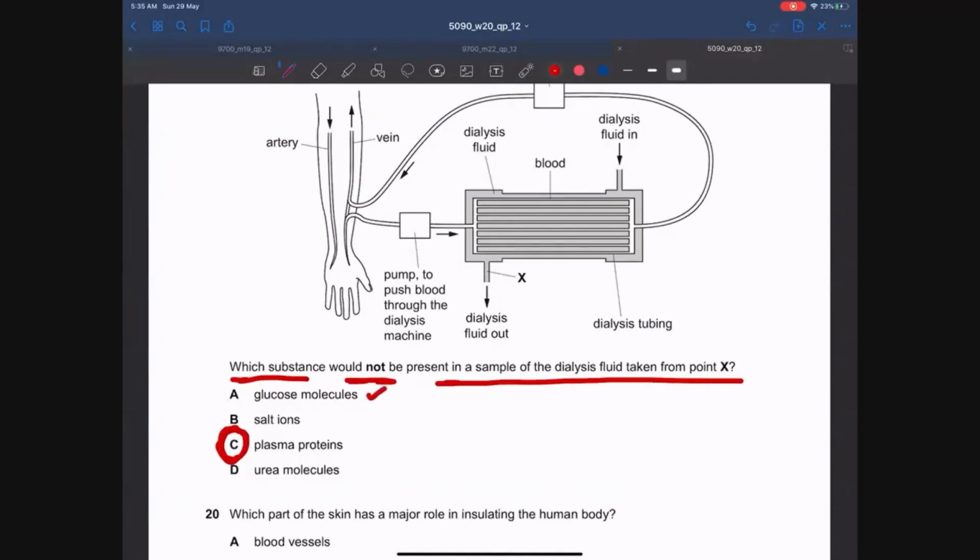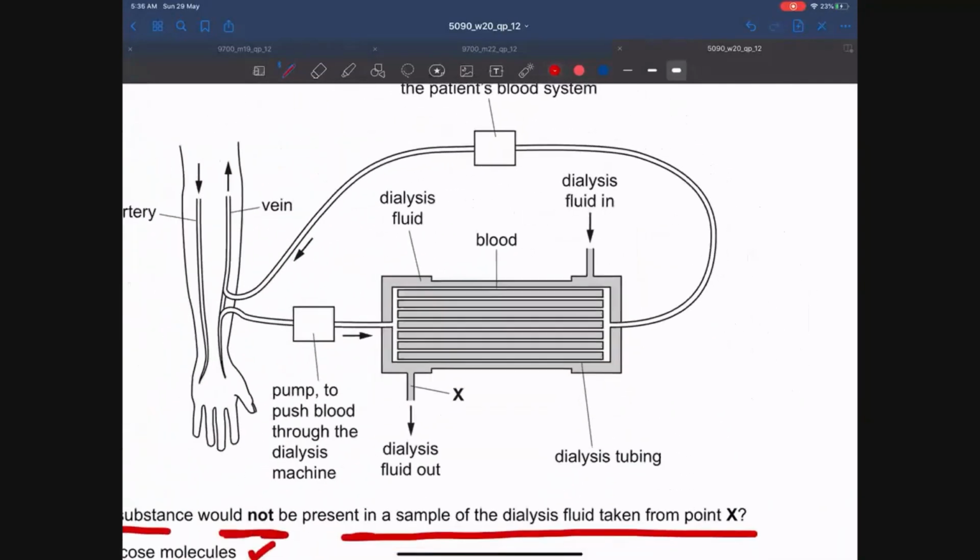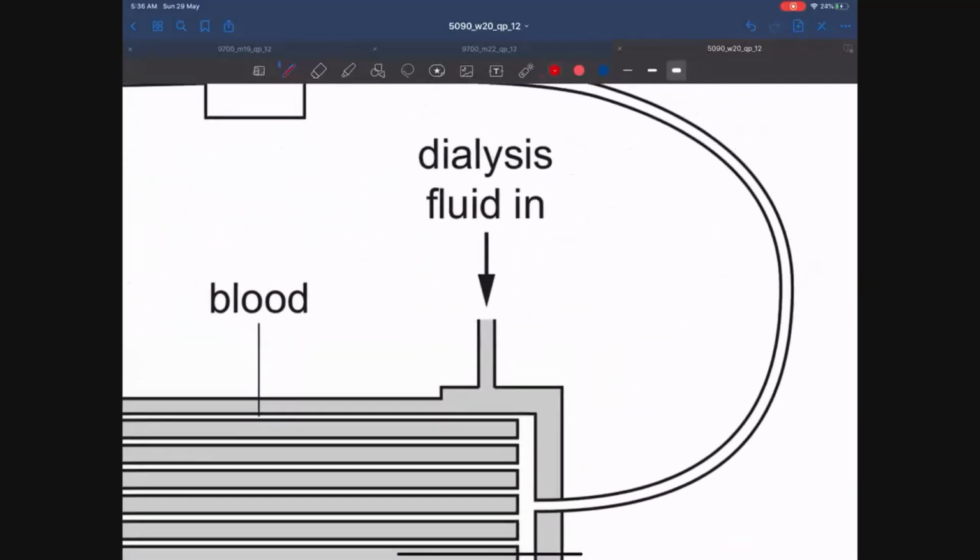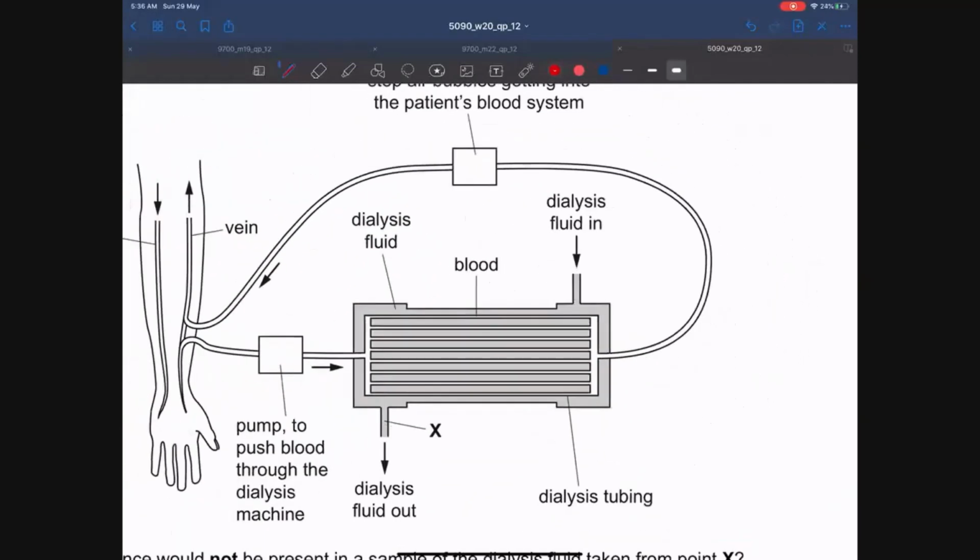Glucose molecules and salt are added to the dialysis fluid, and urea is added to the dialysis fluid from the blood. When the dialysis fluid enters, it does not contain urea, and it does not contain any plasma proteins.